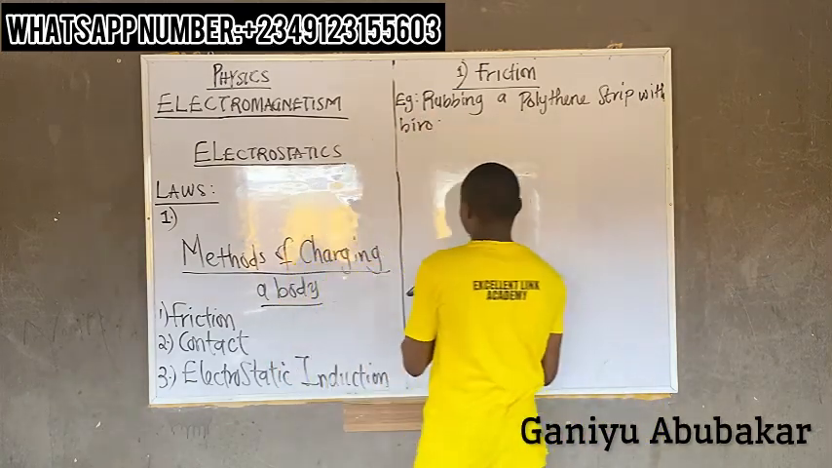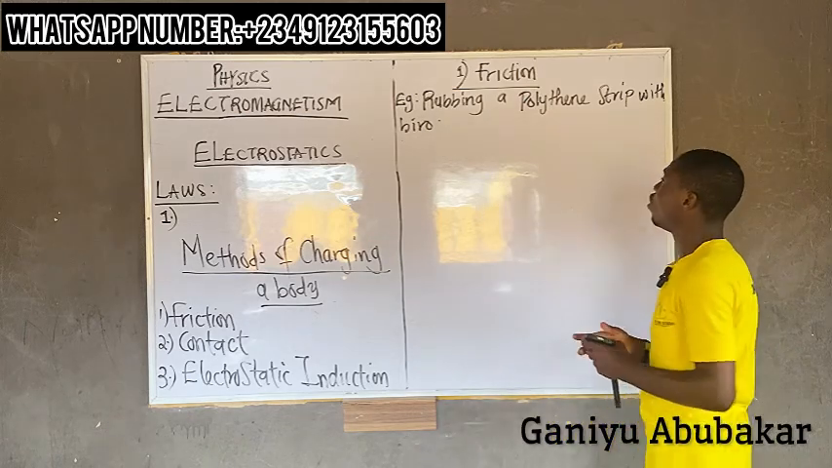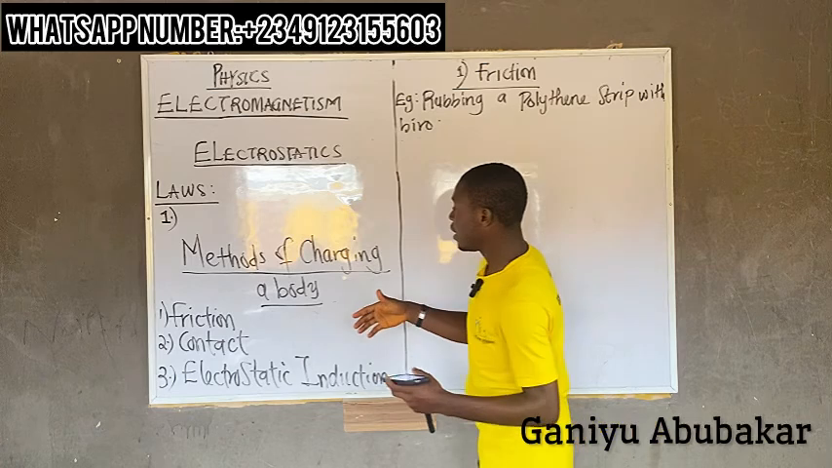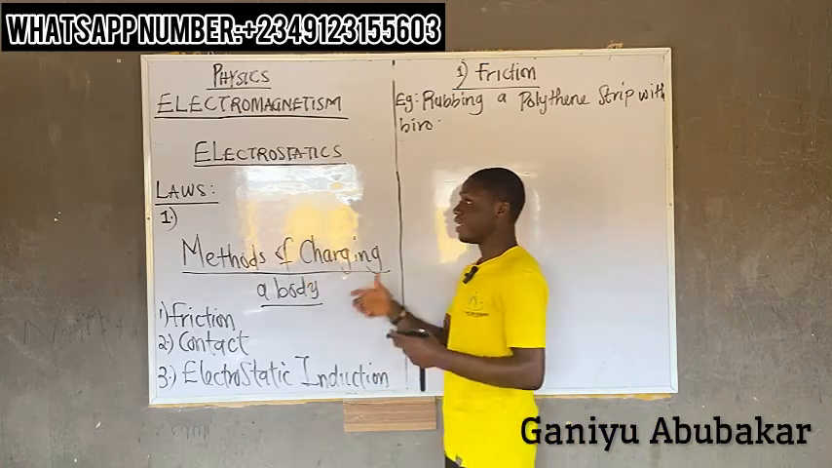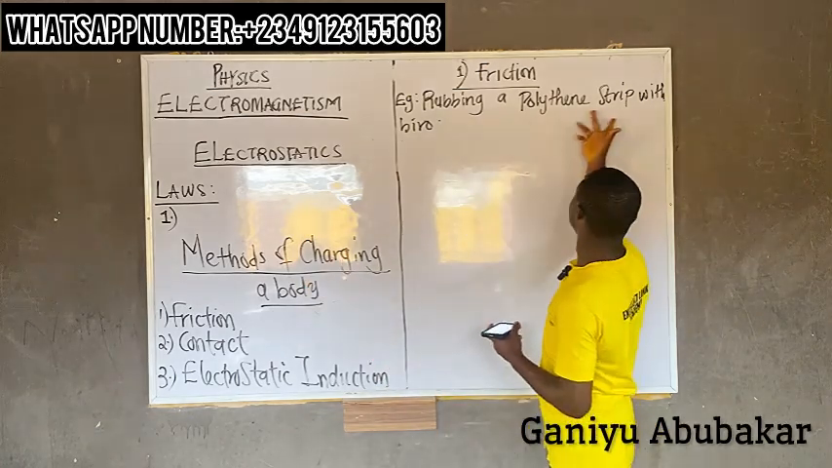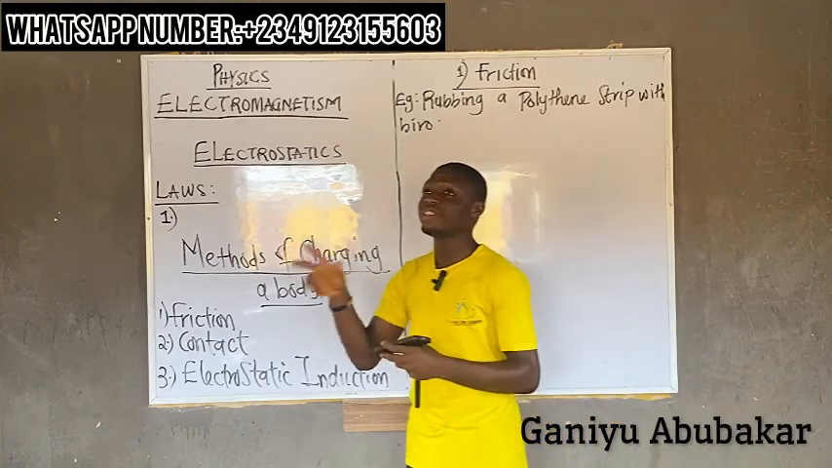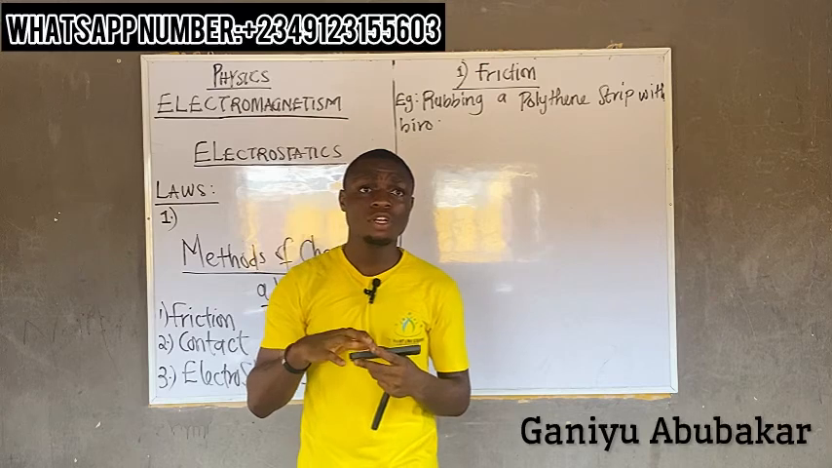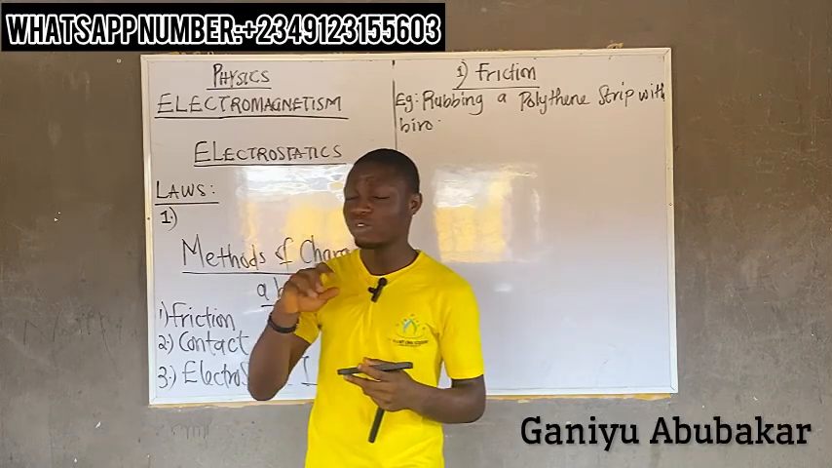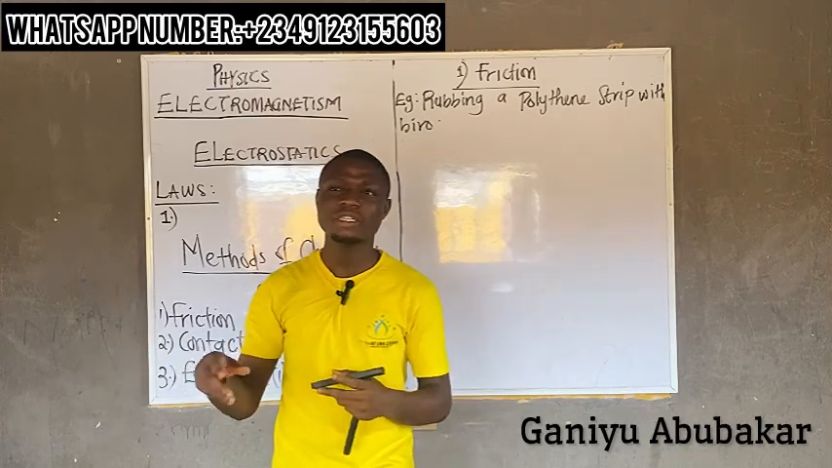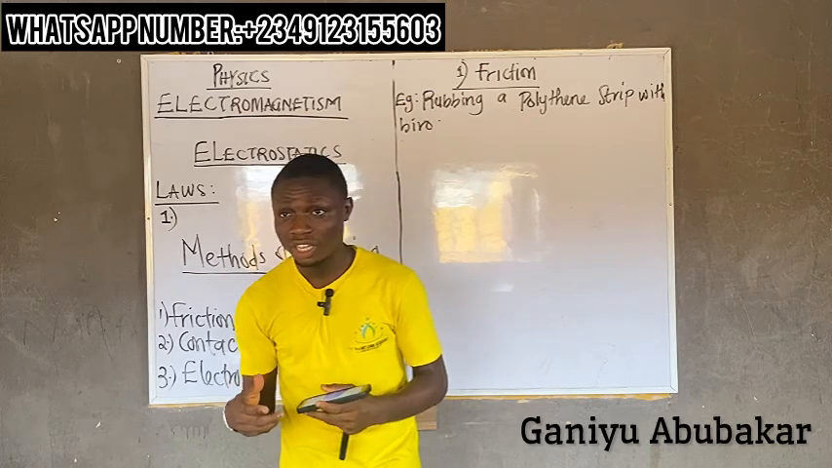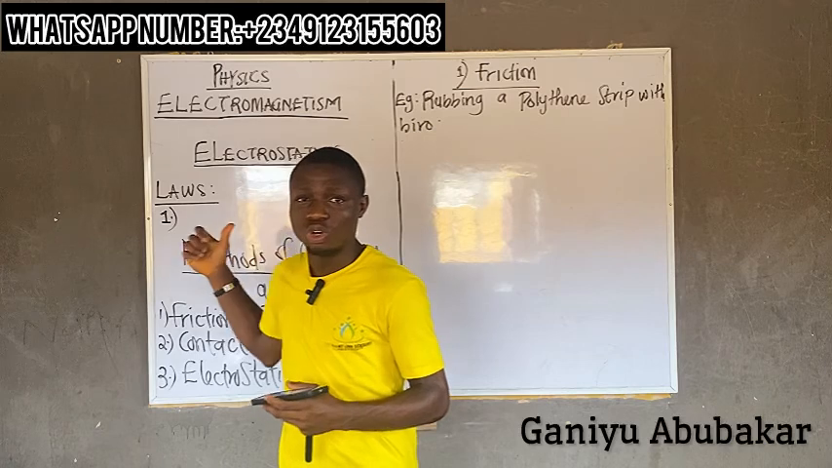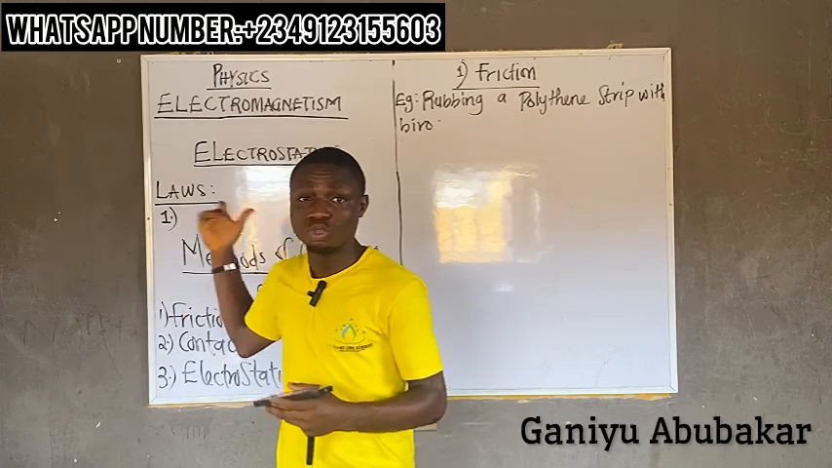This is one example that is caused extensively by friction. By friction, we said it's one of the methods of charging a body, and the example there is rubbing a polythene sheet with a biro. So go back to your younger age. During our time, there's one thing we called magic, but actually it's not magic. It's the concept of by friction. Go back to your primary one, primary two concept.